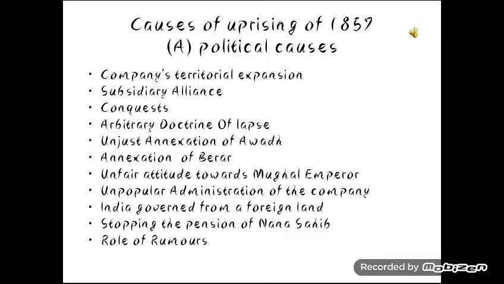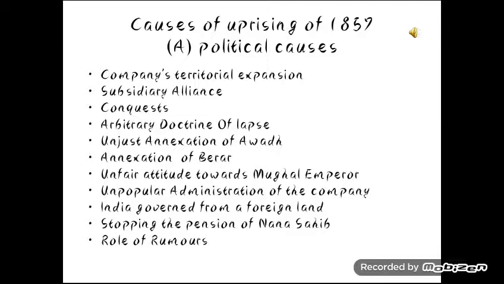The first strategy was subsidiary alliance. According to the subsidiary alliance, the king had to keep the British army within his territory. All the expenses of the army were paid by that king, and in return, the British army had to protect that king against his enemies. When the expenses went high and the kings were not able to pay, they had to give away a part of their territories to the British.